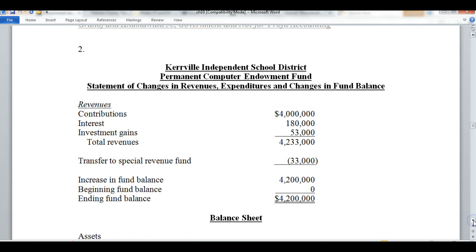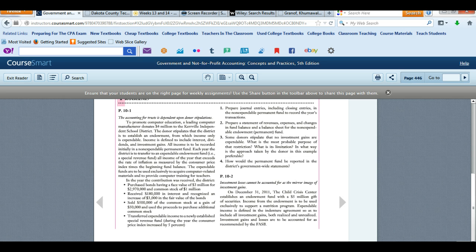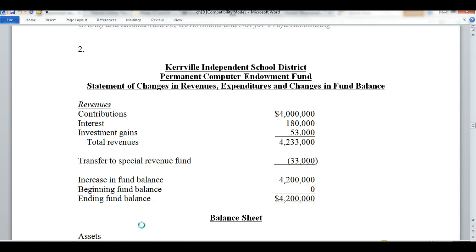Now, the next step that the problem calls for is to prepare a statement of revenues, expenses, and changes in fund balance, and a balance sheet for the non-expendable permanent fund. So if we look here, we're going to look at our revenues. Again, it's important to note the title, Kerrville Independent School District Permanent Computer Endowment Fund, Statement of Changes in Revenues, Expenditures, and Changes in Fund Balance.